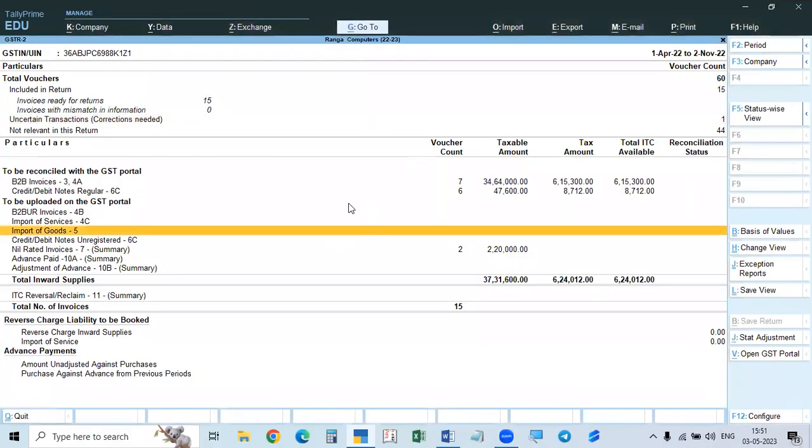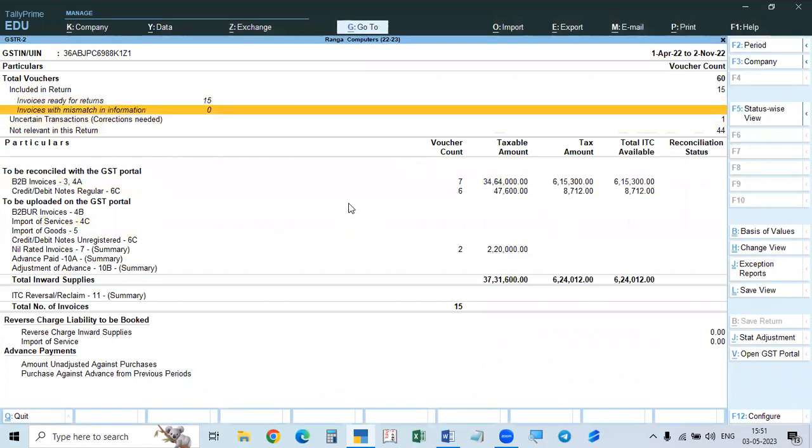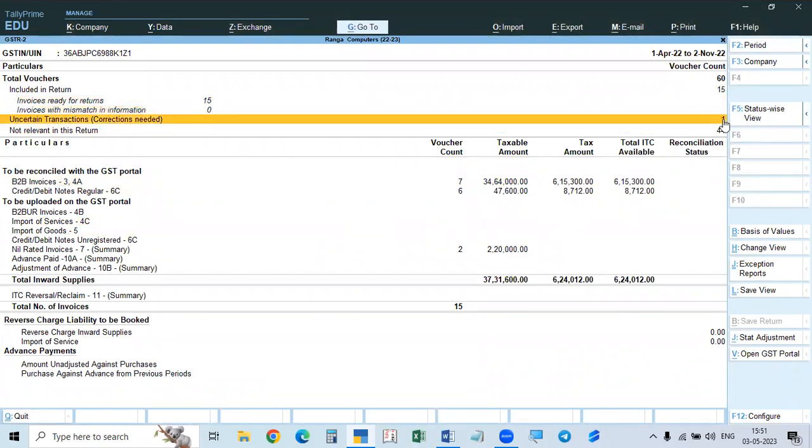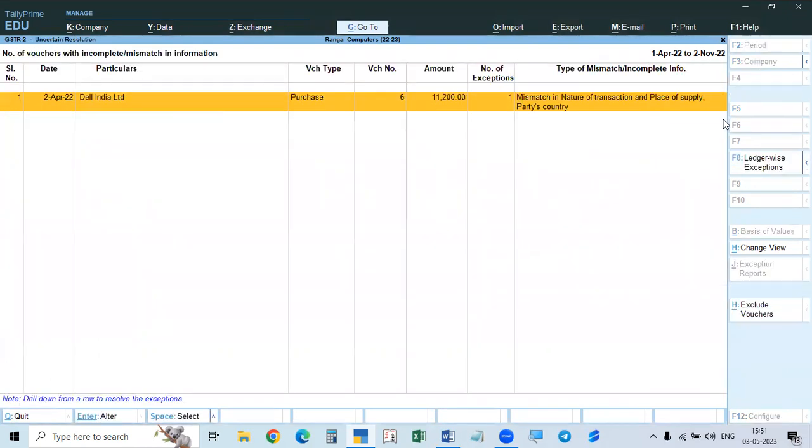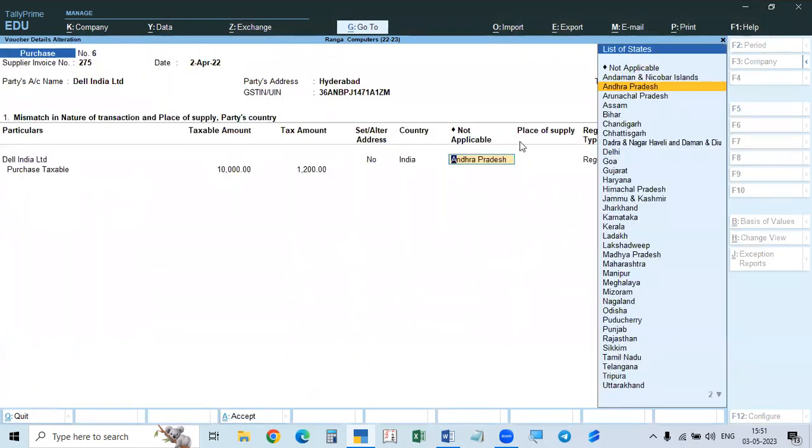Okay, now come here. So these mismatches are completed, but there is still one more error here. So here, uncertain transactions, we go to that. After that, here, mismatch in the nature of transaction and place of supply. Nature of transaction is interstate sales, local sales, and place of supply, state. So here it is taken as purchase taxable.